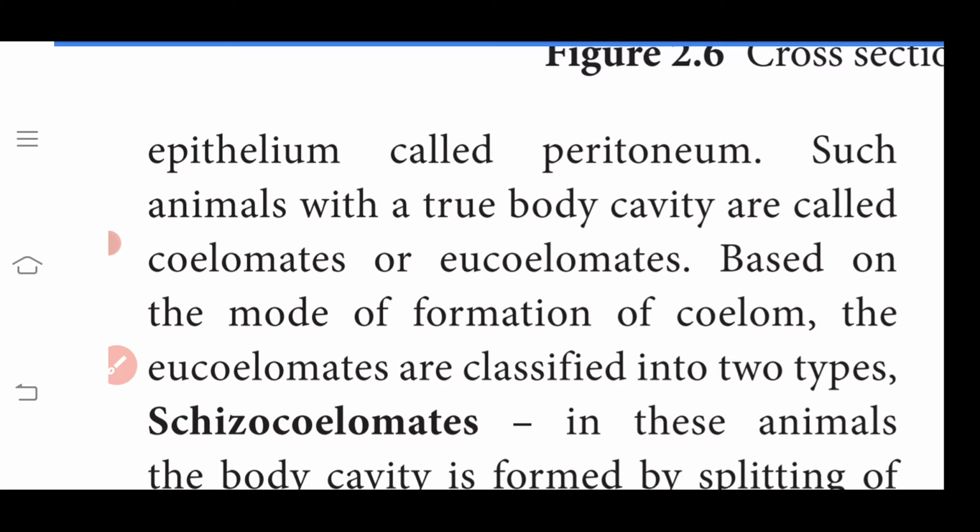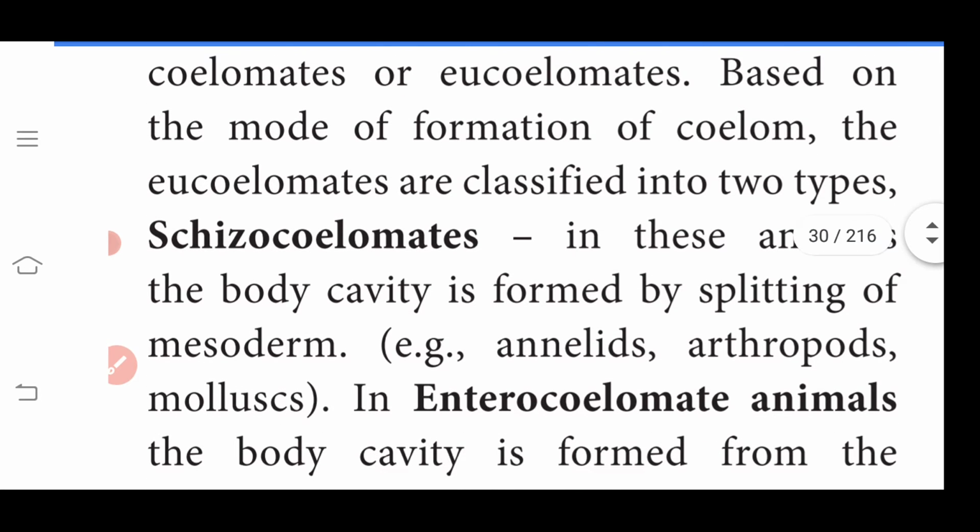Such animals with a true body cavity are called coelomates or eucoelomates. Based on the mode of formation of coelom, the eucoelomates can be classified into two types.